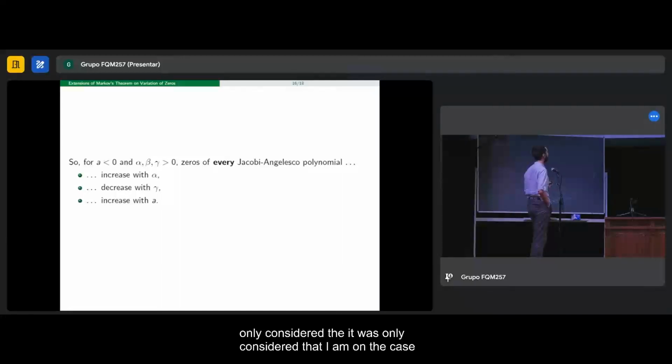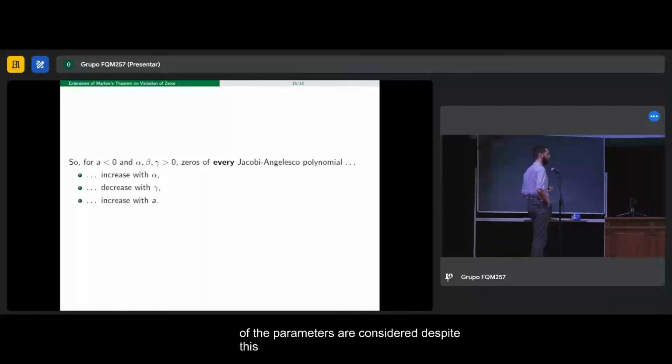In this case, we obtained that the zeros increase with respect to alpha, decrease with respect to gamma, and increase with the left endpoint a, but only when this restriction on the parameters is considered.